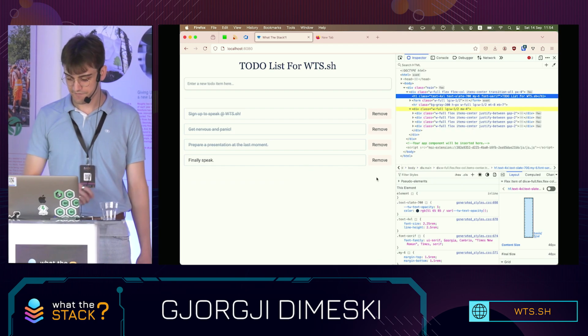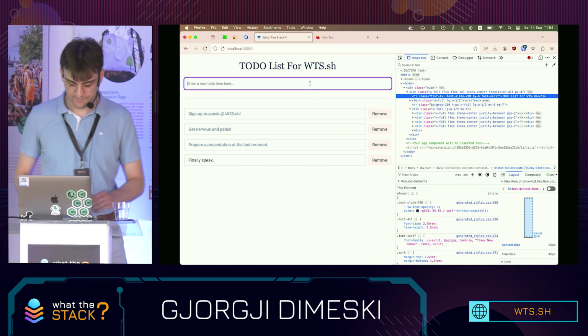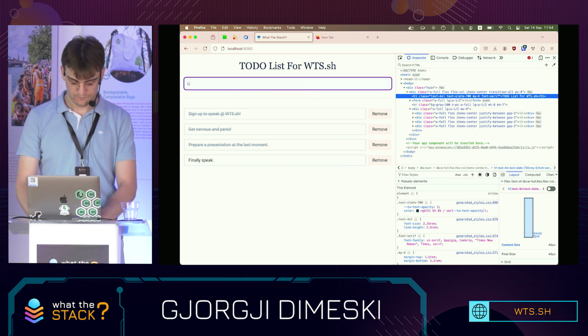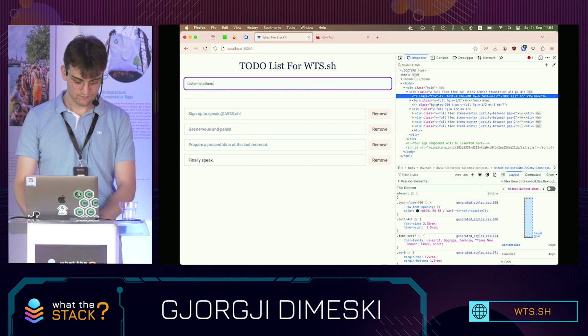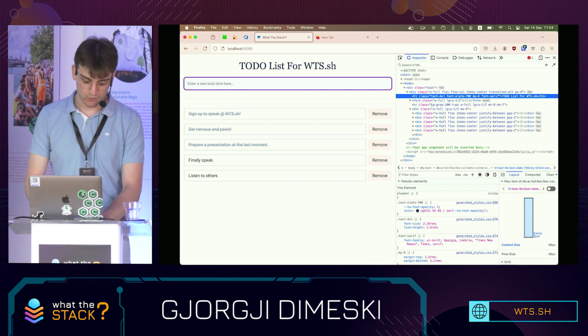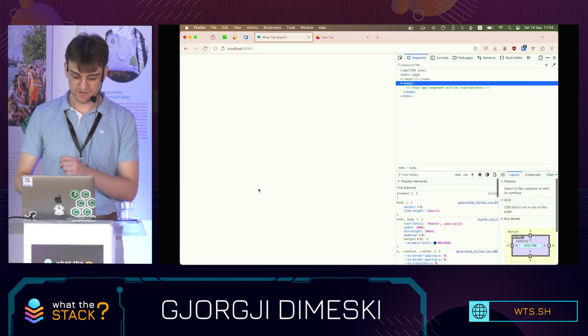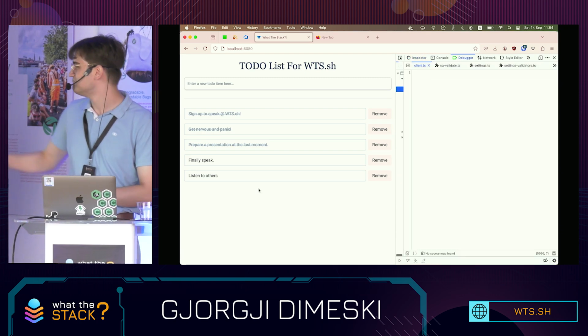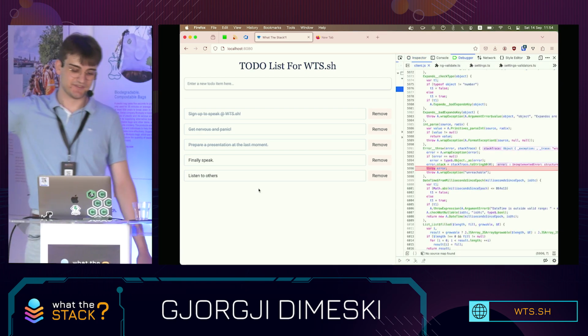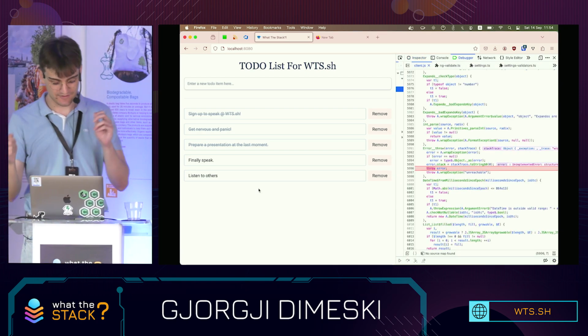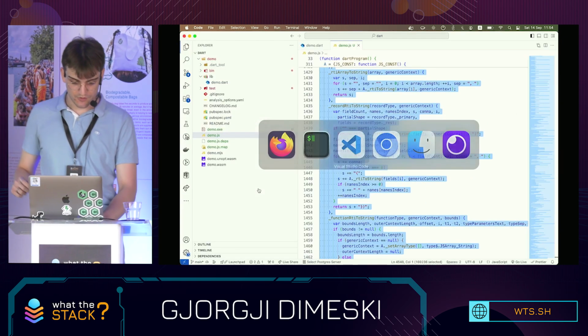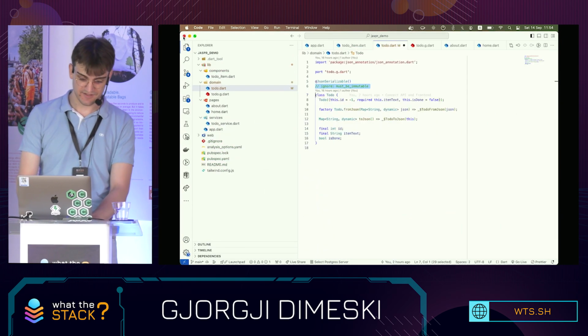I can also remove stuff, and I can add stuff. So it properly works. And if I refresh this, it's going to stay because I'm using a web server. More on that later. Let me show you how the code looks for Jasper.